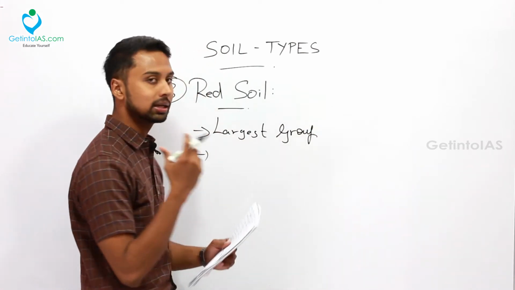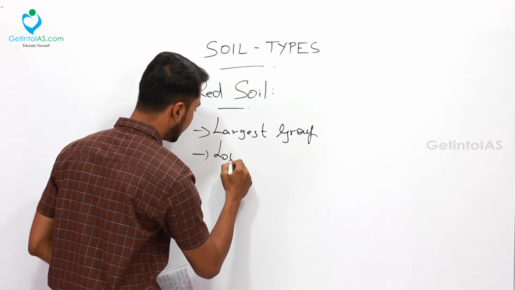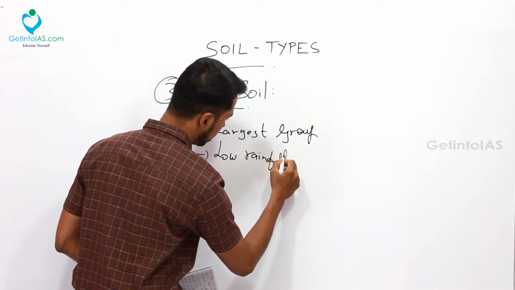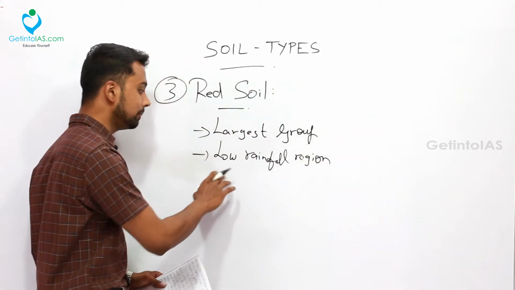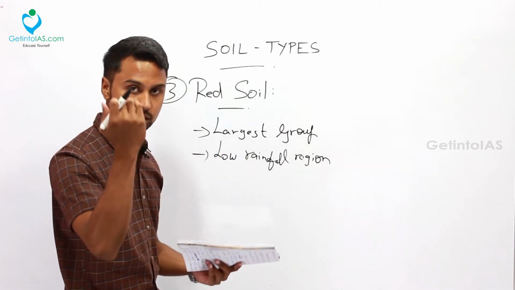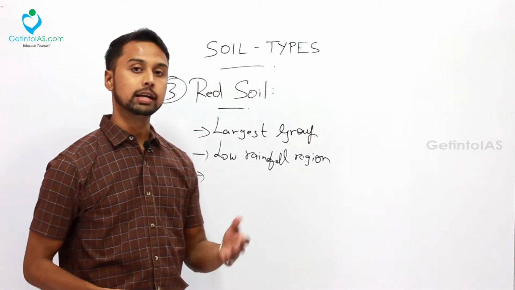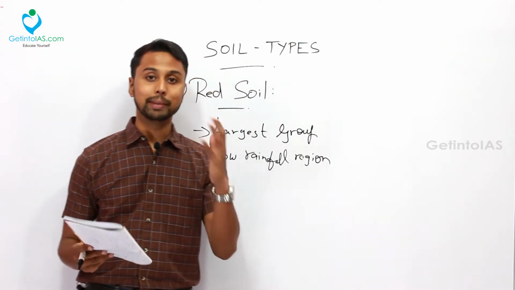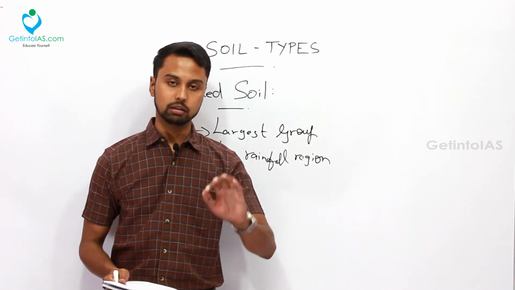What is the favorable condition for this red soil? You can find it in low rainfall regions. Low rainfall, I'm not saying no rainfall. It will be a region where the rainfall is very limited, let us say below 150 centimeter. You can see this red soil mainly in Tamil Nadu and parts of Chhattisgarh, Orissa and the Chota Nagpur plateau. You can find this red soil there.